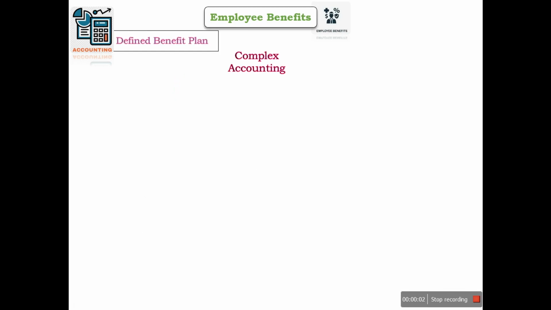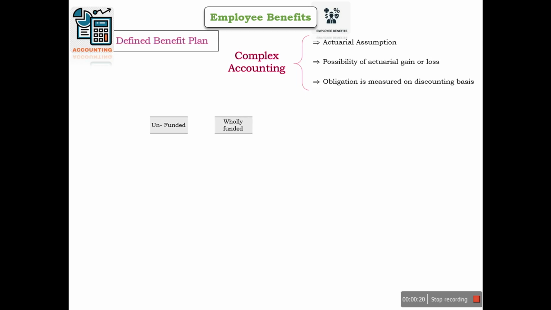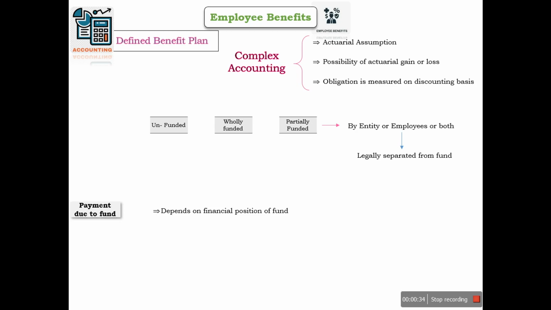As compared to defined contribution plan, accounting of defined benefit plan is a little bit complex because it contains actuarial assumptions. There is always the possibility of actuarial gain and loss, and the obligation is measured on a discounting basis. So the plan may be unfunded, it may be wholly funded, or maybe partially funded by employees and the entity to a separate fund that is legally separate. In these cases, the payment to the fund depends on the financial position of the fund, investment performance, and the entity's ability or willingness to pay the fund.